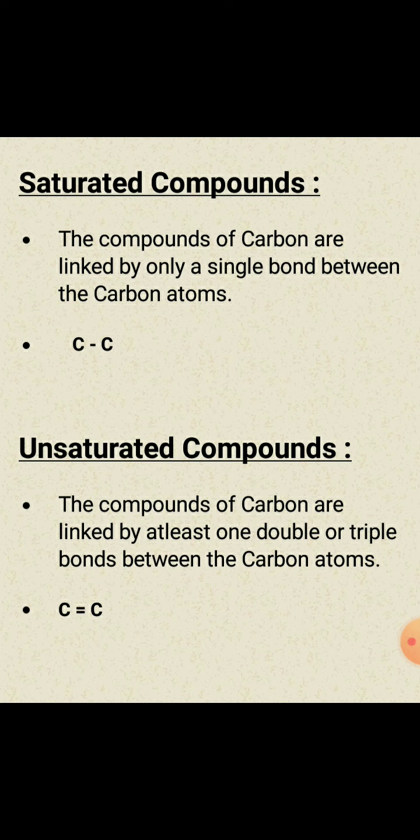So you need to remember that in unsaturated compounds, it is not necessary that all bonds will be double or triple bonds. Remember the words: at least one double or one triple bond. So they are said to be unsaturated compounds. They will be sharing 2 electrons in a double bond and 3 electrons in a triple bond.